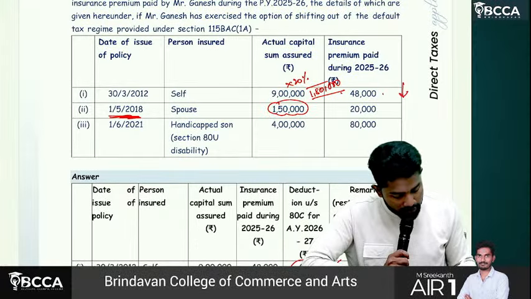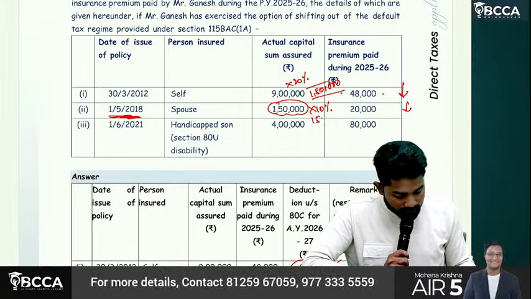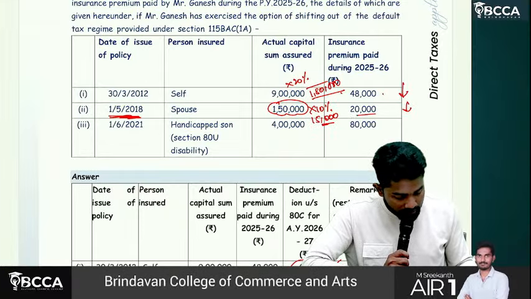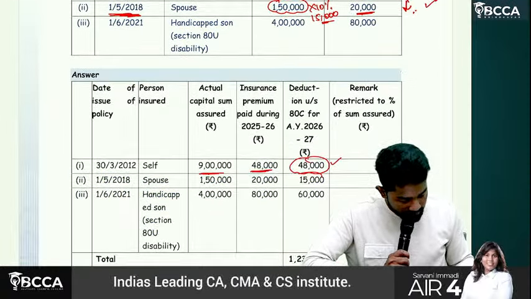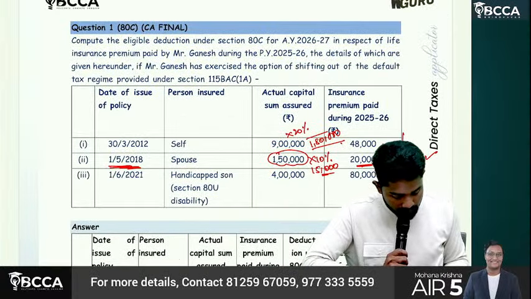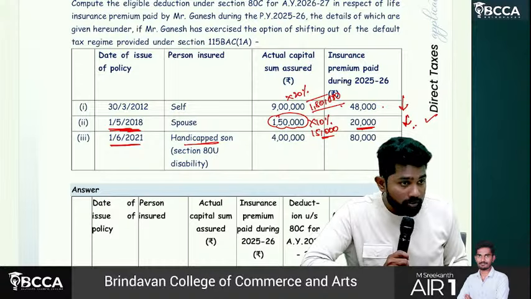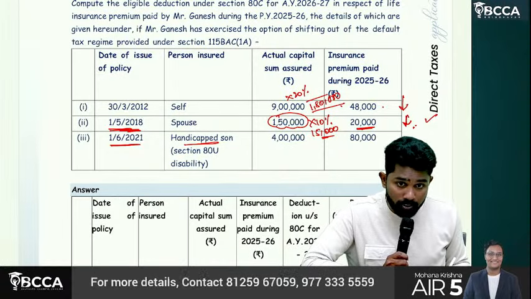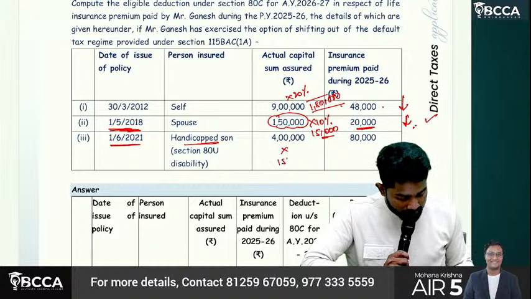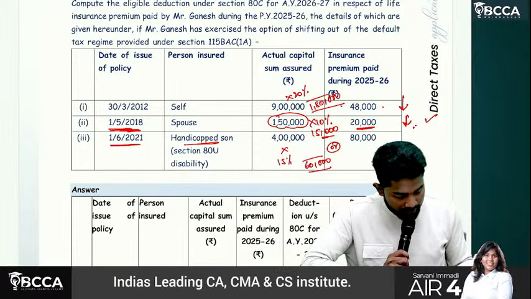Now, 1st May 2018, sum insured into 10% or actual premium paid, whichever is lower. So 10% of sum insured is how much? 15,000 or 20,000, whichever is lower, means 15,000 is allowed. Then third case, 1st June 2021, handicapped son suffering with disability, life insurance premium. 15%, 4 lakhs into 15%, which equals 60,000, or 80,000, whichever is lower.